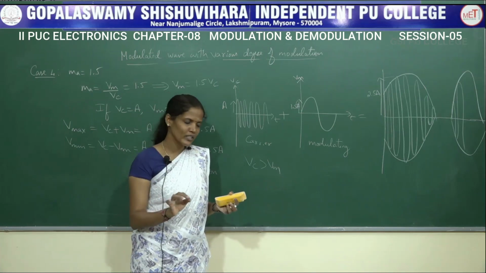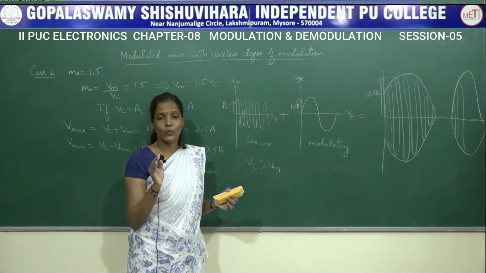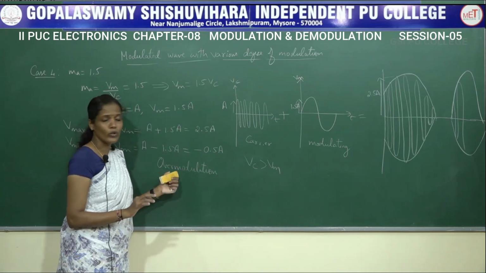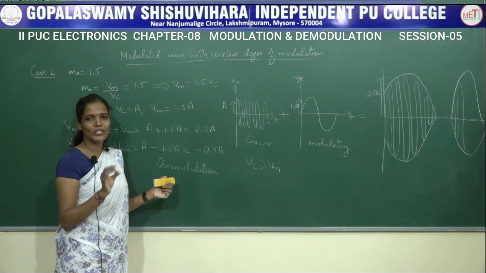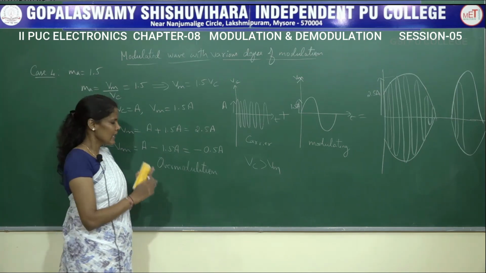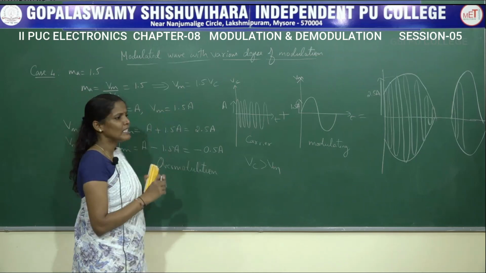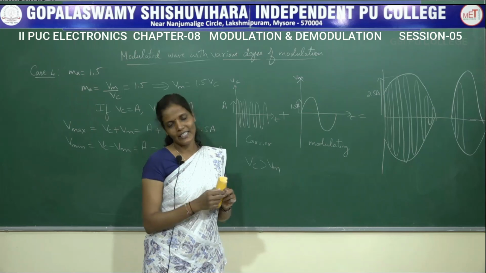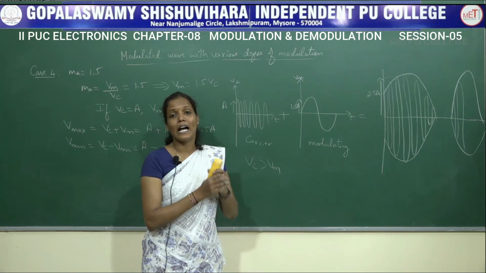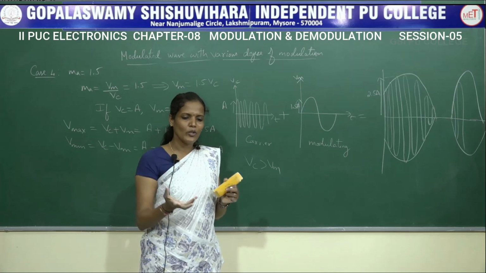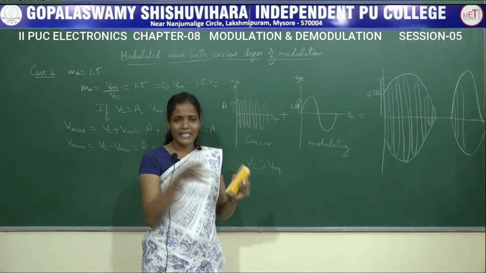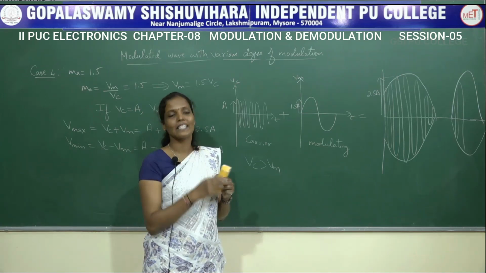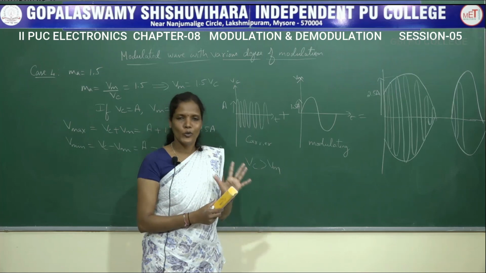So we have to make sure that MA value must lie within 1. If it goes greater than 1, it leads to over-modulation where we will be losing some of the actual signals. If MA value is greater than 1, then a spluttering sound will be received at the receiver end, which can be considered as an unwanted noise signal. So unwanted noise will also be present along with the actual signal, which is called the splattering sound, and this process is called over-modulation.